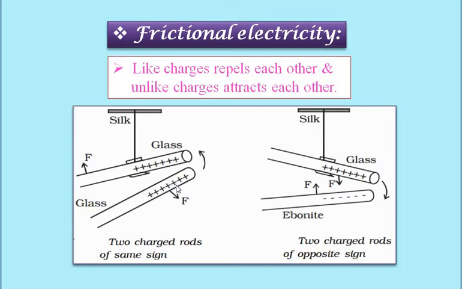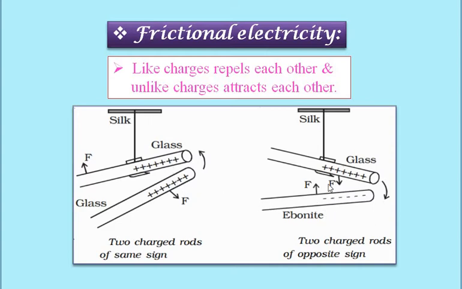When such two glass rods are brought in contact, then experimentally it is observed that these two rods, see the direction of force, these two rods repel each other. Means same charges or like charges repel each other.